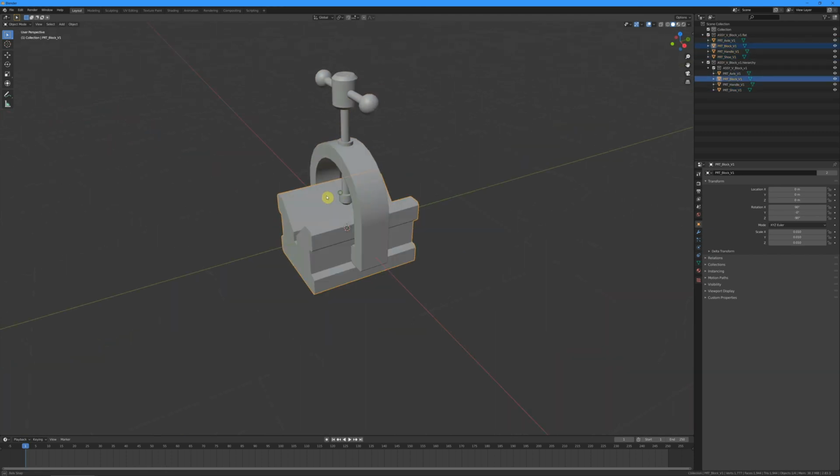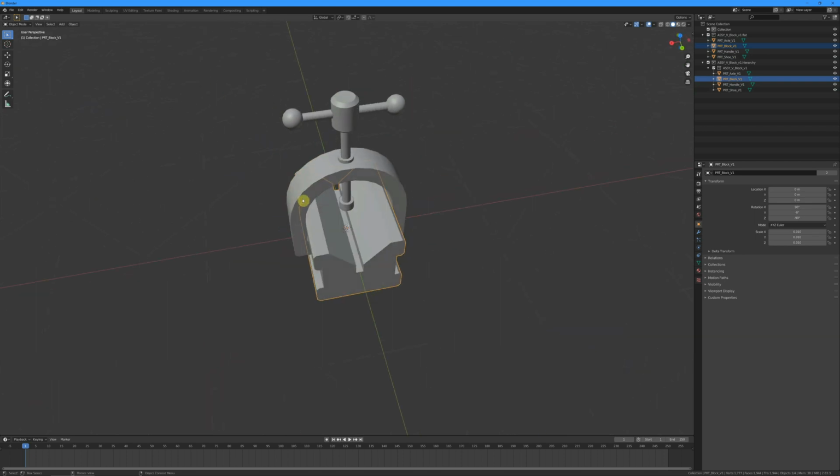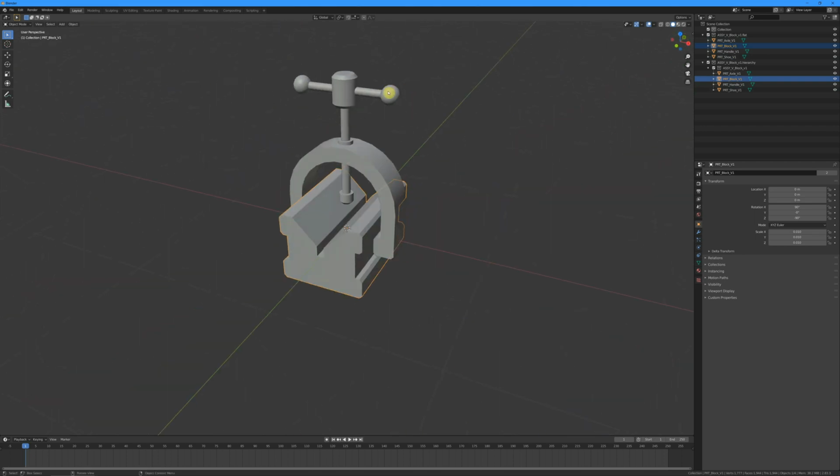Now to do that, we've got to set relationships. We call it a child and parent relationship. So we're going to make these parts children of this main block. This will be the parent, so wherever this block goes, these children will follow.